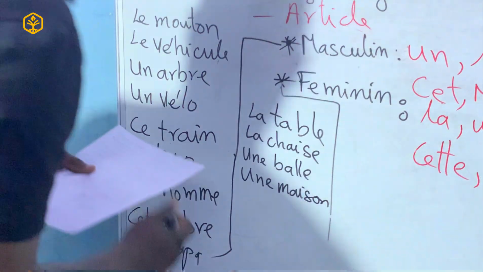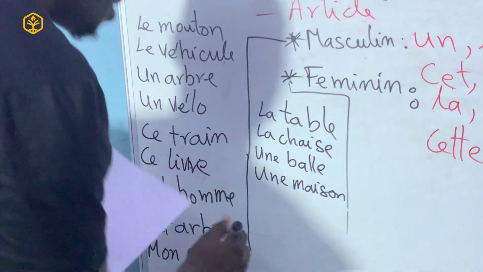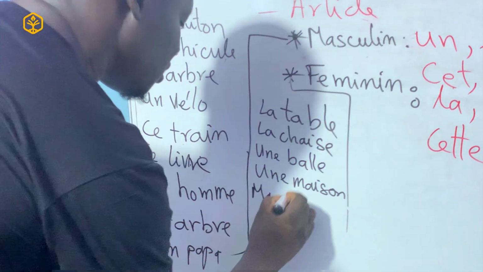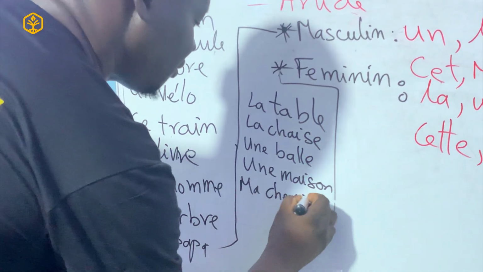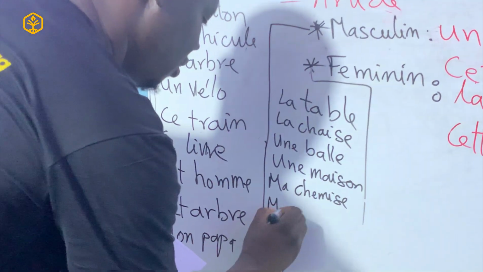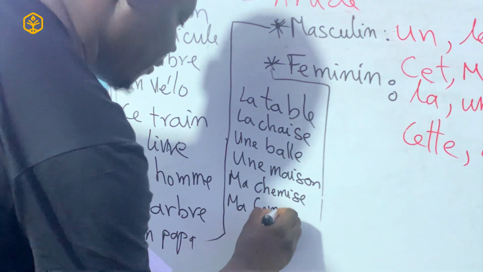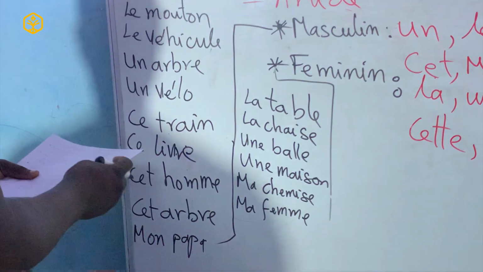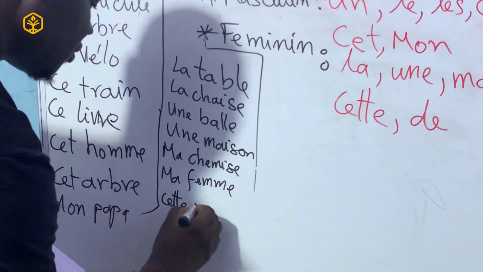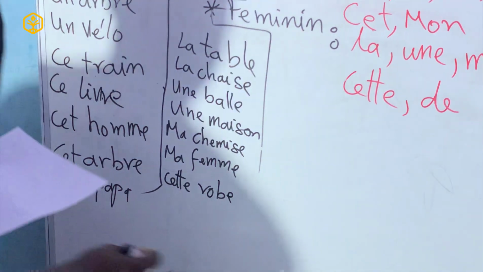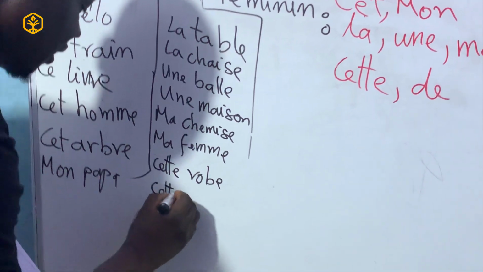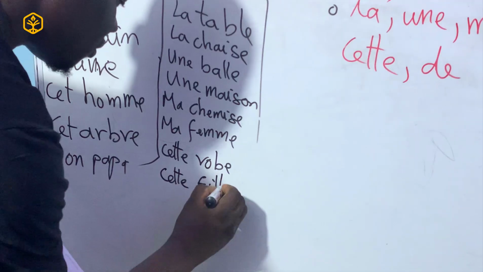Une maison, which is a house. Ma chemise. Ma femme, which is my wife. Cette robe, which is a lady's dress. Cette robe et cette fille.